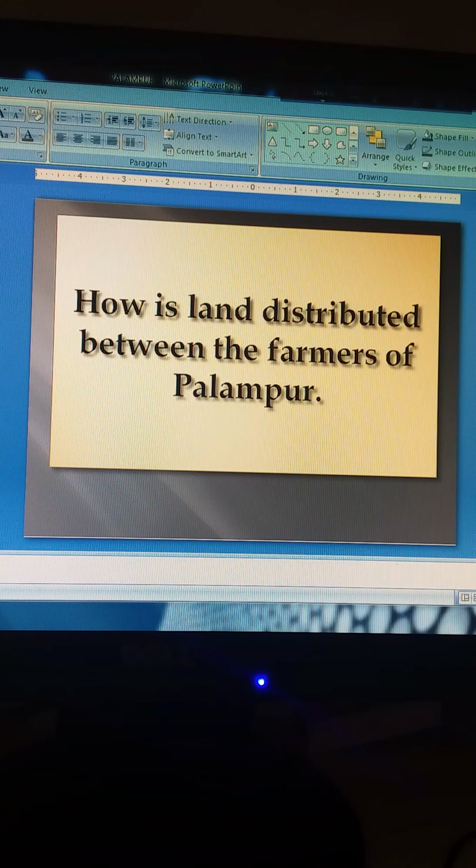We have done the use of HYV seeds after the Green Revolution from the 1960s, introduced by Indian farmers mainly in Punjab. And we have read about land sustainability, using chemical fertilizers and how the water gets polluted. Today we are going to read about how land is distributed between the farmers of Palampur. So let us see what it contains.